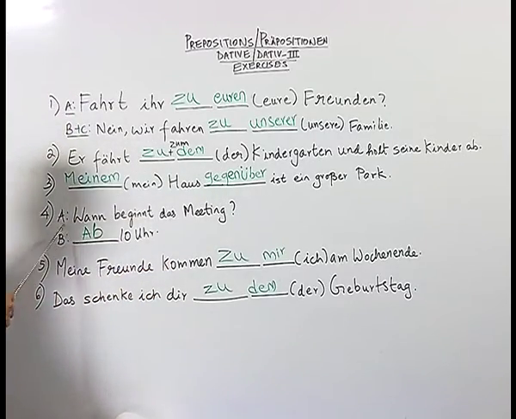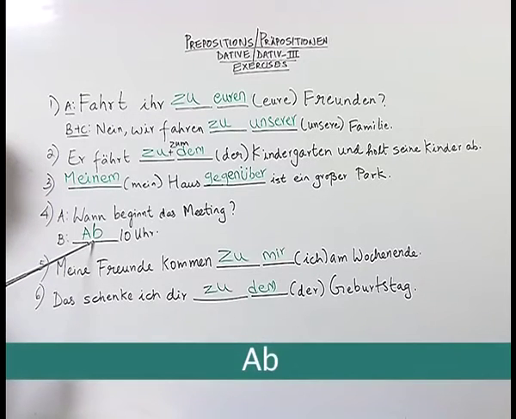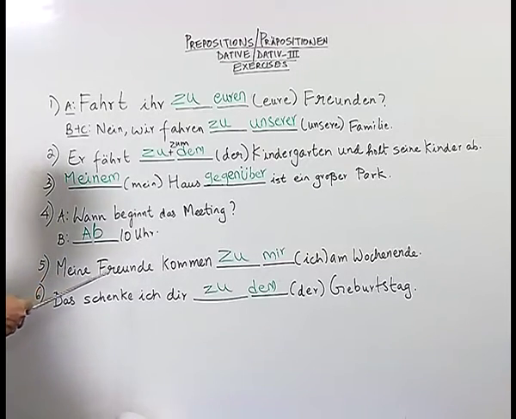Now let us look at sentence number 4. Wann beginnt das Meeting? Now that is a question asked by the person A, and the person B answers ab 10 Uhr, that means 10 o'clock onwards. So here we have the preposition ab, which shows that an action is going to begin and then would continue to take place.